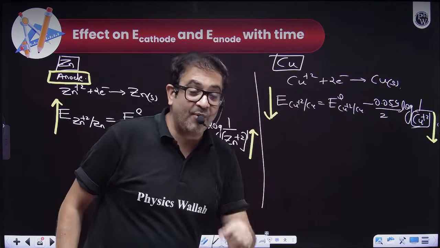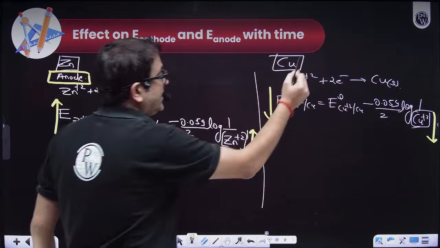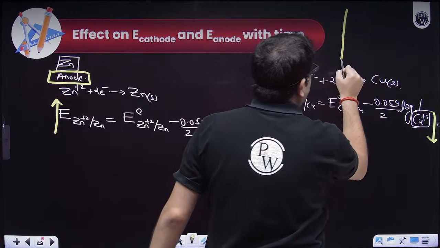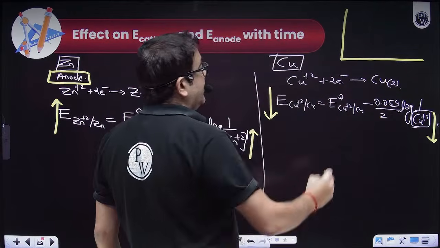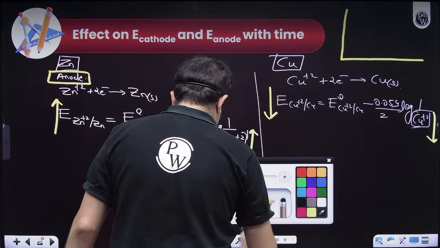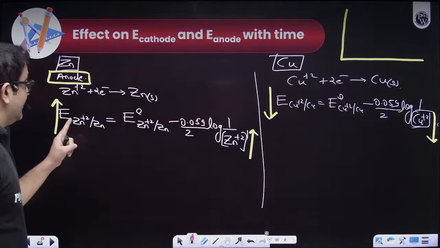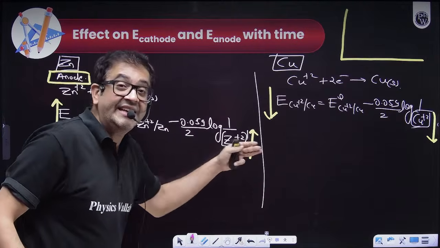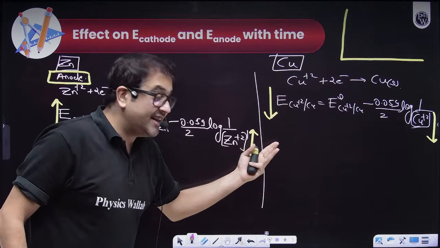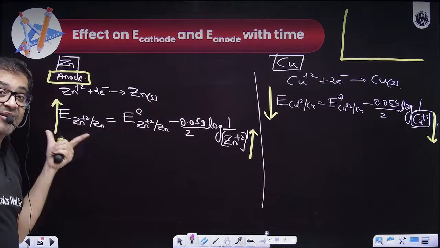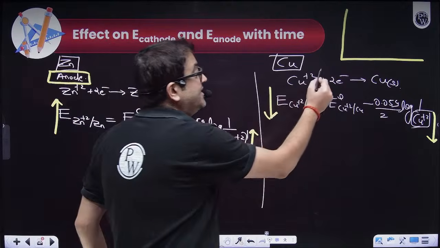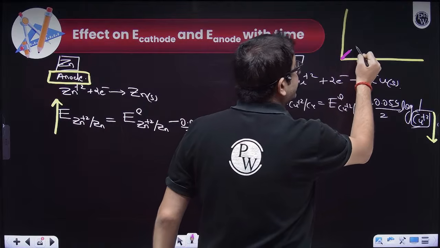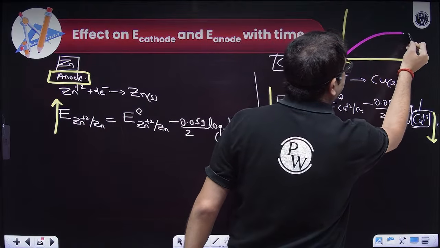So my basic graph is, if I start my reaction, in the beginning the concentration of zinc ion is low, you have not created extra zinc ions. Initially the electrode potential of anode will be lowest and it will be continuously increasing, and then equilibrium will be reached.